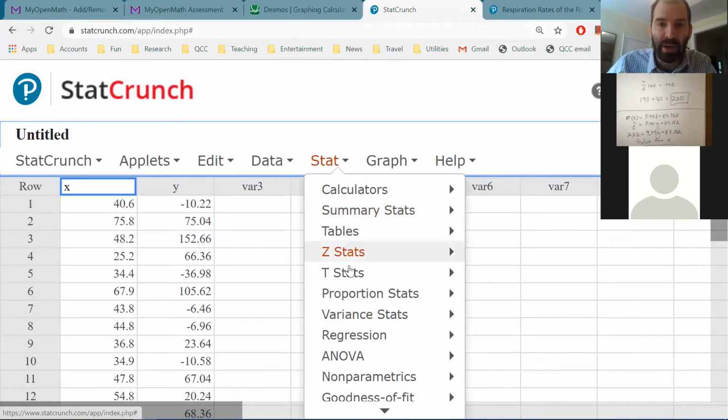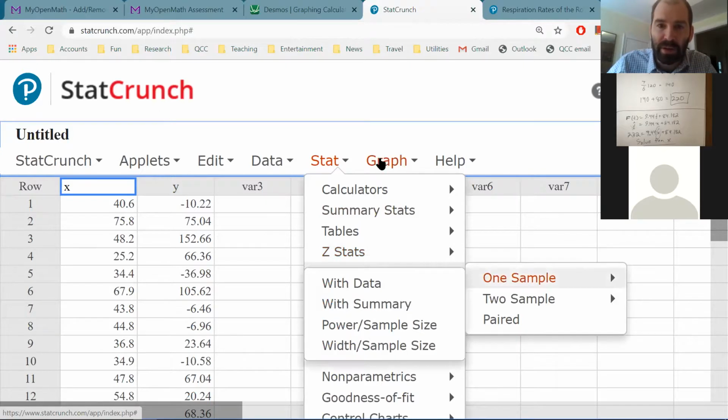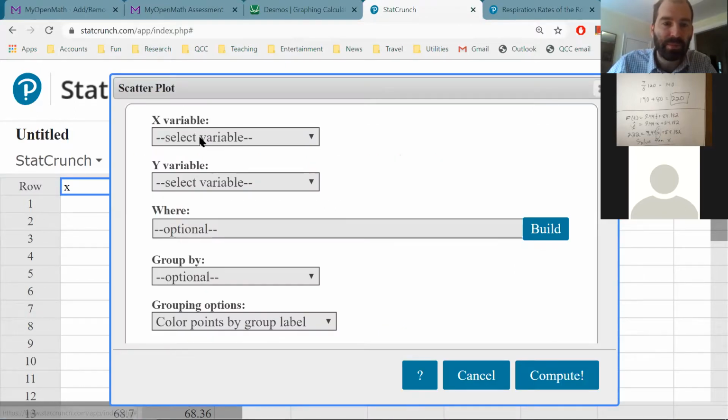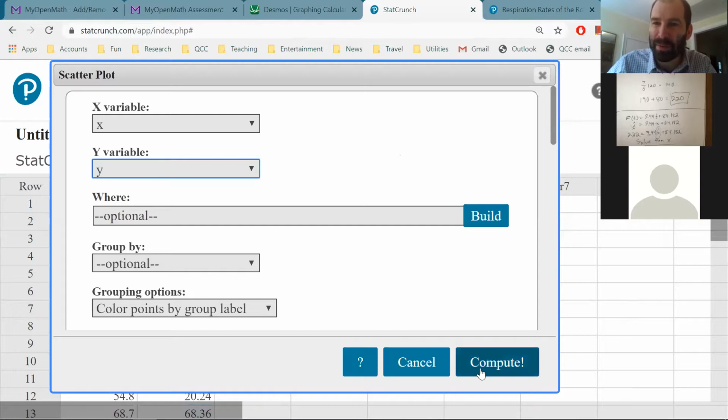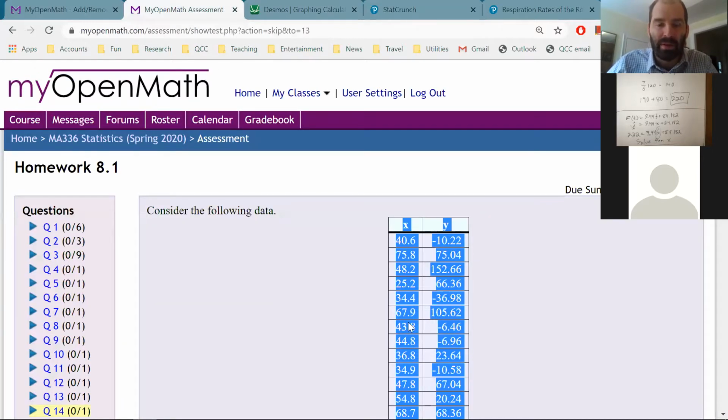So you can do a scatter plot by choosing X and choosing Y. I don't want to hit the compute button, because I would like you to do it. But when you hit the compute button, you'll see you get a nice scatter plot. So that's how we copy data from the homework problems into StatCrunch. So you might need to do that.